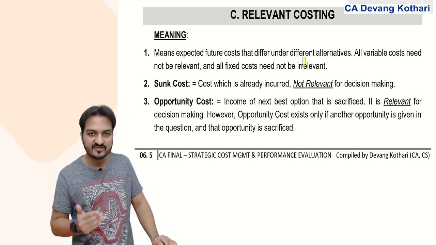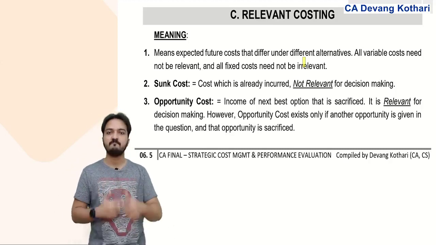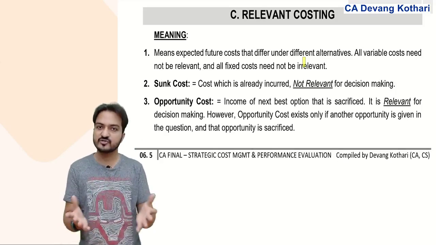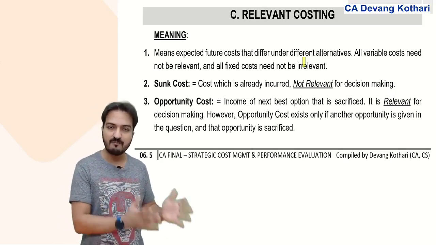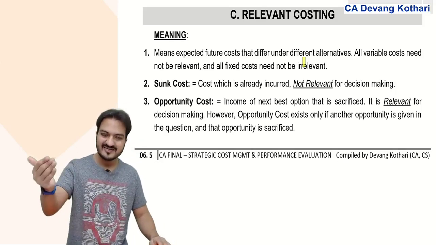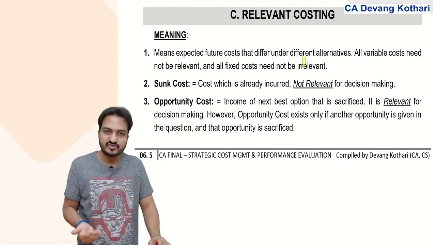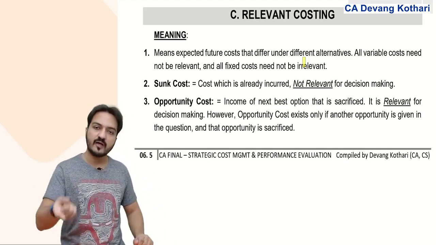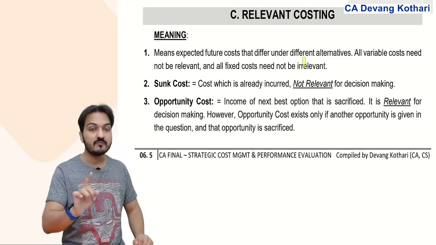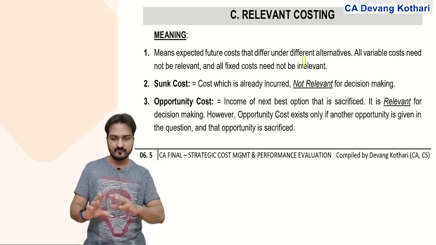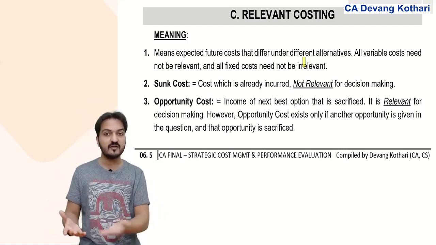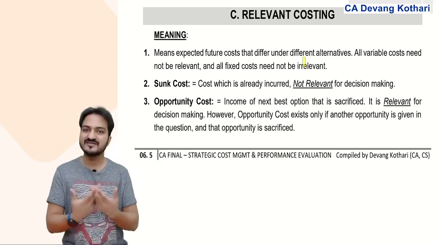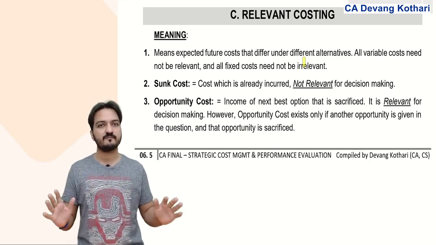Well, now in this new offer, if I'm just changing my method of production, then I might incur some extra fixed cost to do that. I was doing the work manually till now. Now I plan to do it using some automatic machines. Then the cost of the machine will increase my fixed cost. So yes, I will incur additional fixed cost, it will become relevant. Yes, but maybe after the new machine, my material consumption will still remain the same. Material consumption, variable cost, but it still remains the same. So it is not relevant.